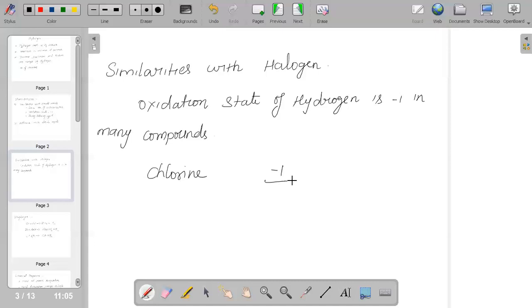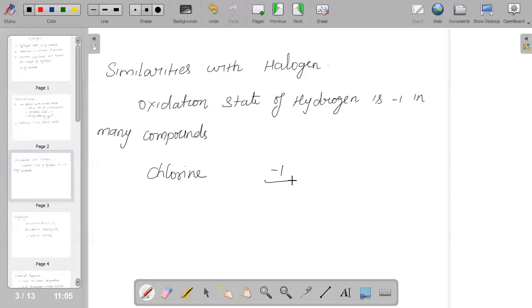And hydrogen has a very low tendency to accept an electron, and it will have no unshared electron pair, and their oxide is basically neutral in nature. So these are all the differences between halogens and hydrogen.